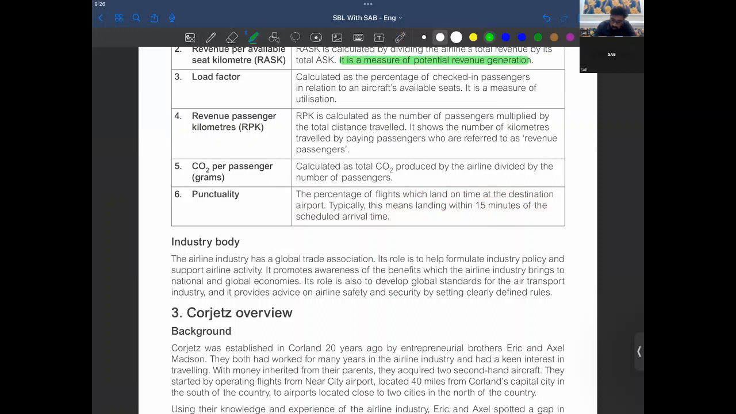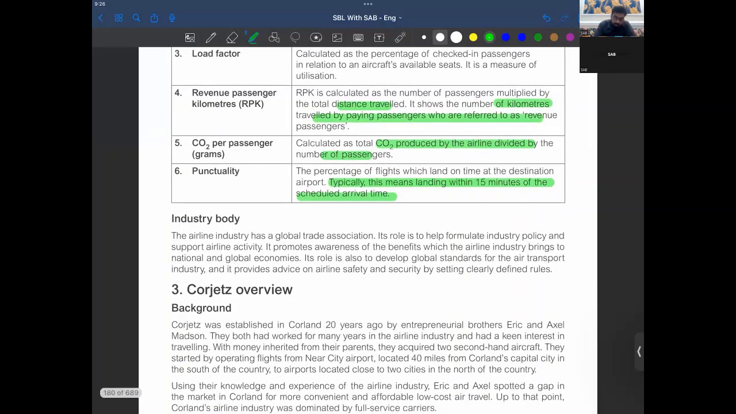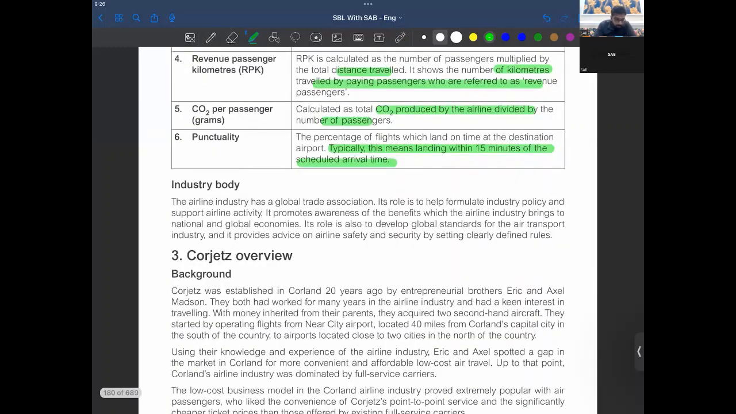So this is your border, right? CO2, RPK, we have done that, distance traveled. So it shows the number of kilometers traveled by passengers. So these are your KPIs here, right?